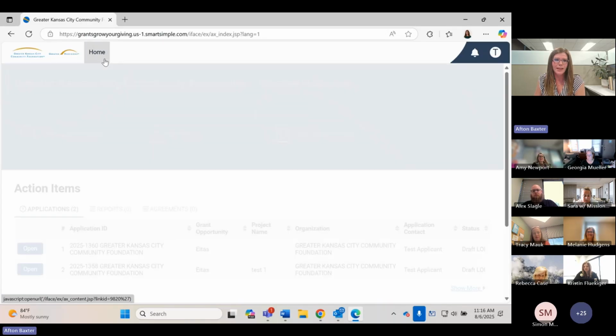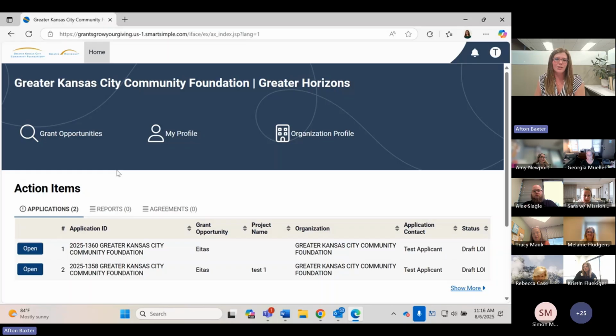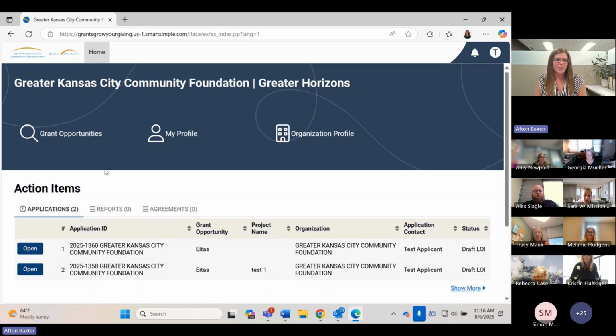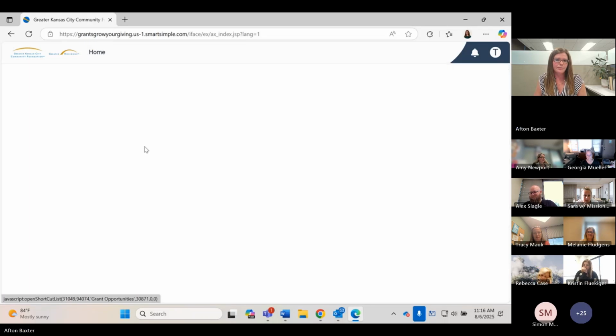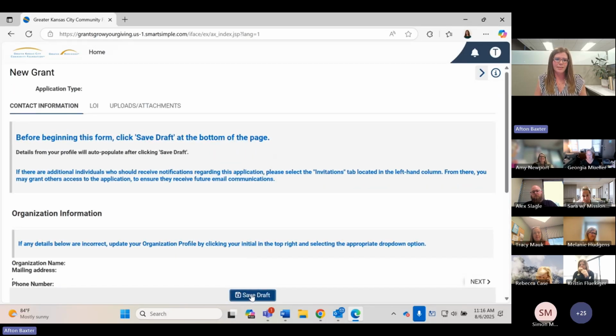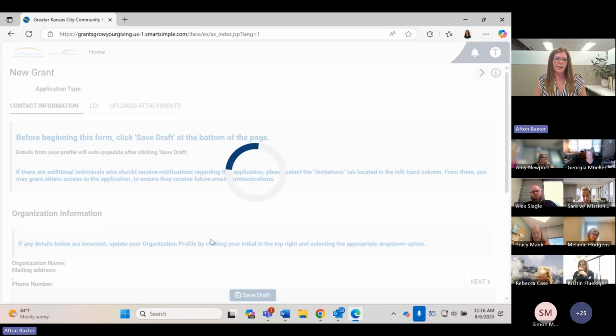And if you click on that, that will bring you back to this page of anything in progress so far. And then for a brand new application form, go to this grant opportunities tab. And then find that ETAS opportunity again and just hit apply now again. Hitting that apply now button will create a new application each time. So by doing that, that will create a third one for me now.